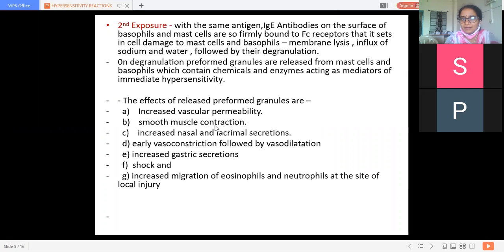It is asthma. In asthma, what is going to happen? Because of entry of this allergen, there will be increased vascular permeability. There is release of inflammatory granules around the bronchiole, and there is smooth muscle cell contraction.